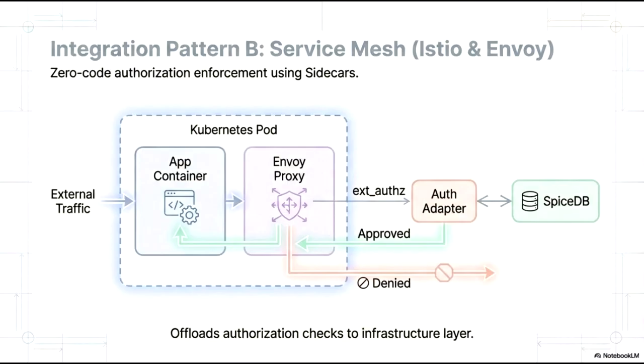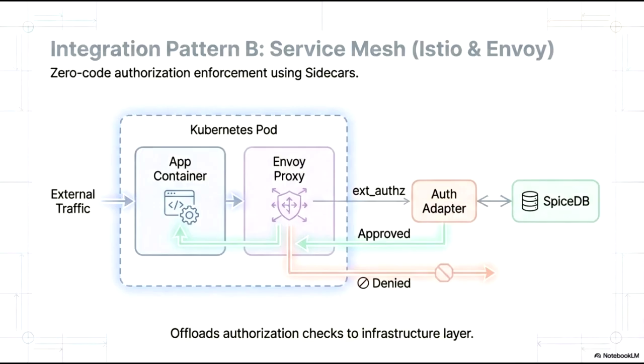When traffic is processed, the Envoy proxy intercepts the request and initiates an external authorization call via the ext_authz filter to a dedicated auth adapter. This adapter communicates with SpiceDB to determine if the action is permitted. If the request is approved, traffic flows back to the application. If denied, the request is blocked at the proxy level before ever reaching the application logic. This pattern ensures a clean separation of concerns, allowing developers to focus on core functionality while the infrastructure handles security and policy enforcement.